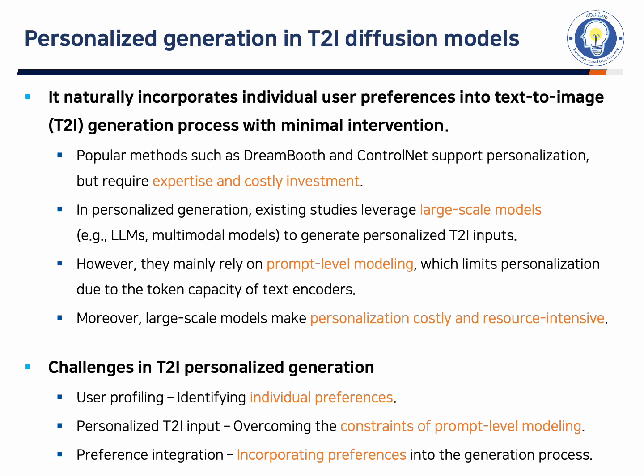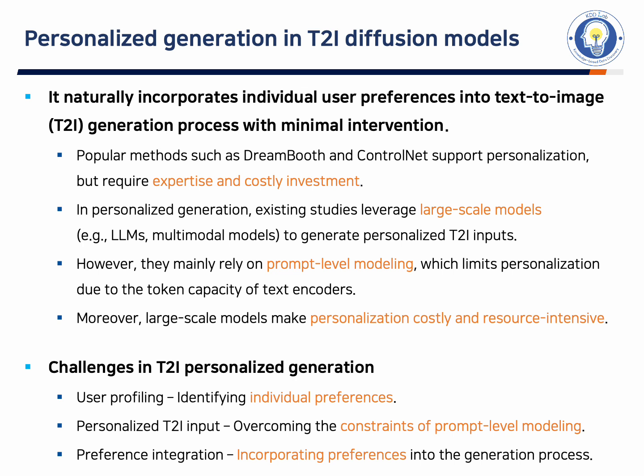But most existing studies rely on large-scale models such as LLMs or multimodal models to create personalized inputs. They mainly depend on prompt-level modeling, which brings two major problems. First, the limited token capacity of T2I diffusion models restricts personalization.